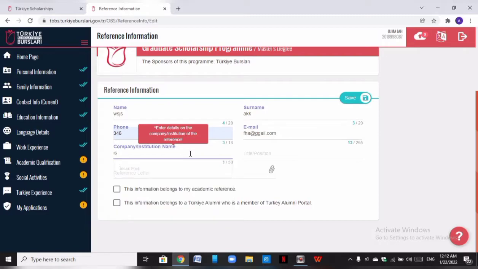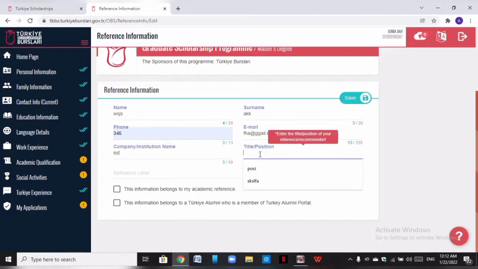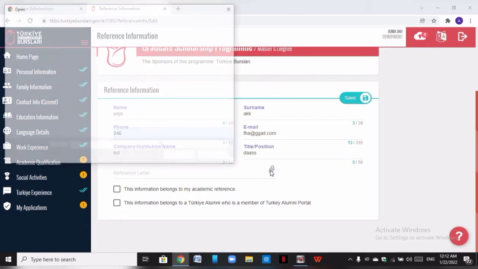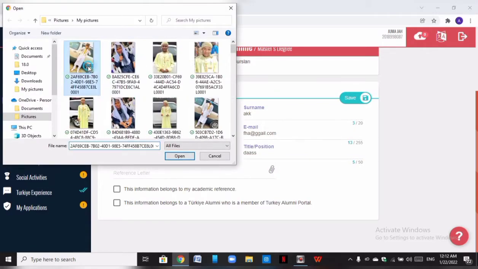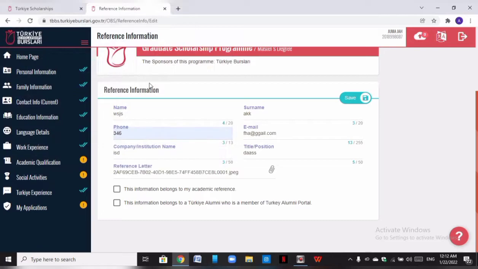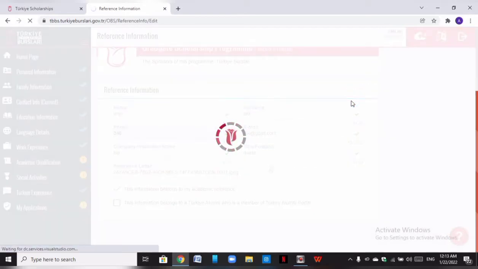Is it an academic institution? Is it a company? You put the name, then their position. Is the person the CEO? Is the person a senior lecturer, the head of department? You put it. Then of course you put the reference letter itself. You check your system and click the reference letter. Let's say this is a reference letter. We click it. Then you check this box which says this information belongs to my academic reference. Then you click it. Then you save it.